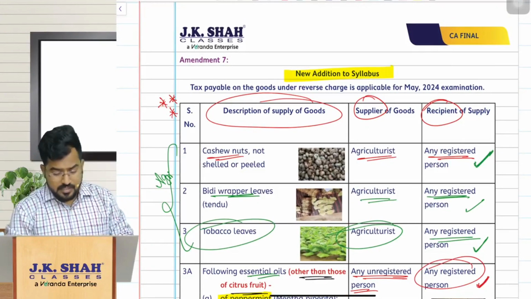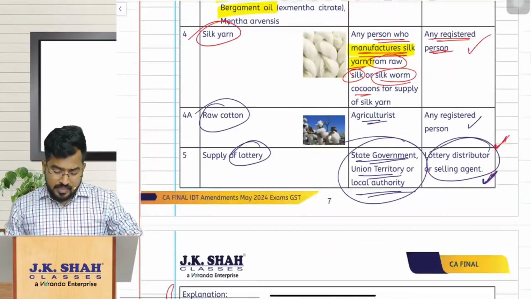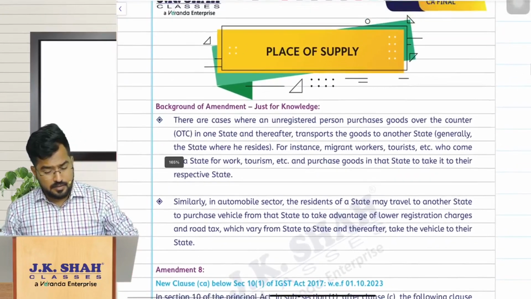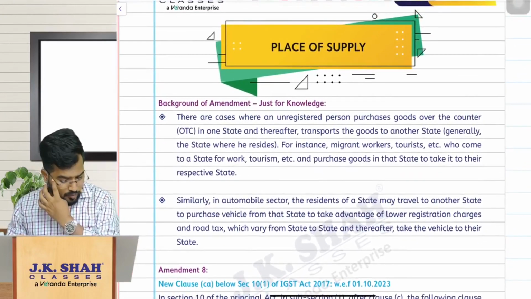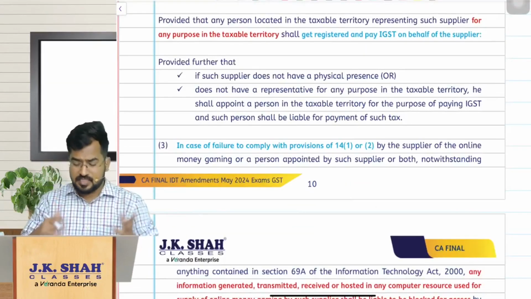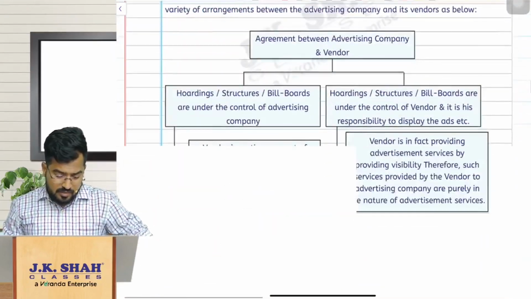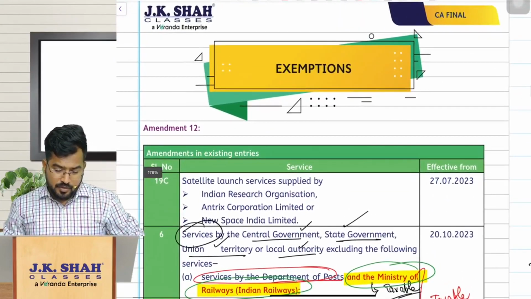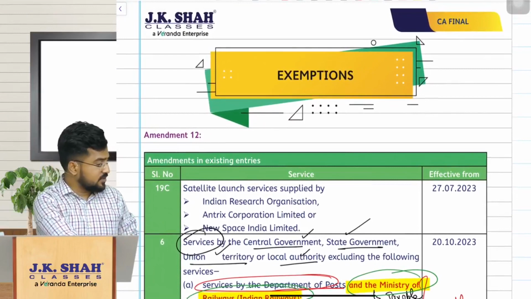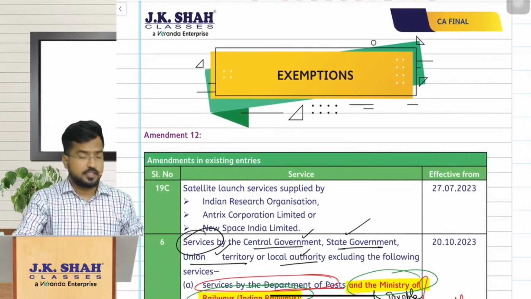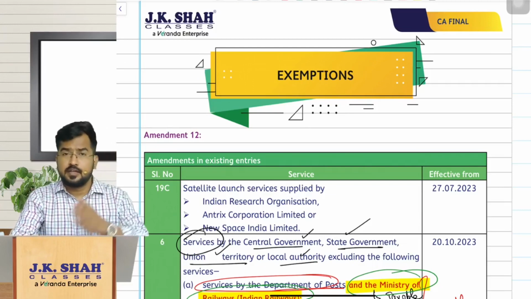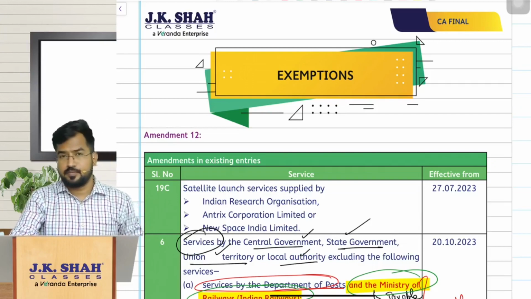With this we are done with this chapter, charge, covering the amendments. So let us move on to the next chapter, that is place of supply. But before going to place of supply, let me quickly finish exemptions also, because we have covered reverse charge mechanism exemptions parallelly. So let me cover exemptions first. Still we have to discuss place of supply chapter amendments. We'll first discuss the amendments related to exemptions, then we'll go on.